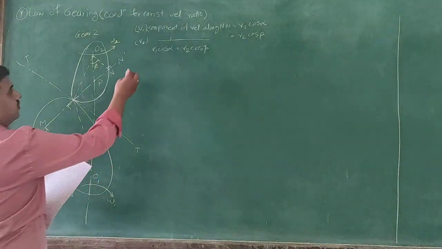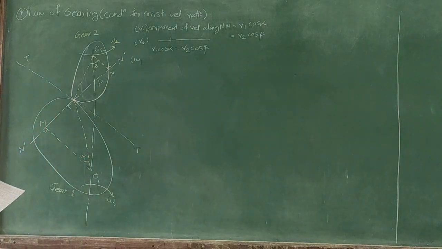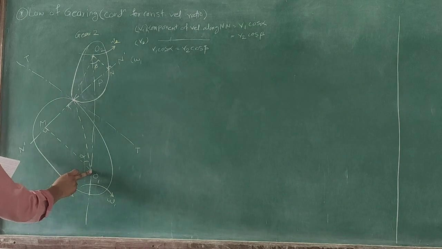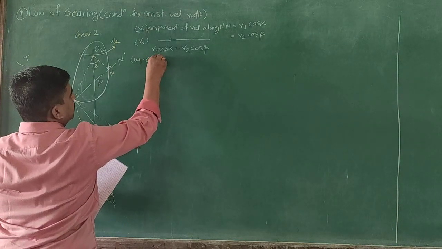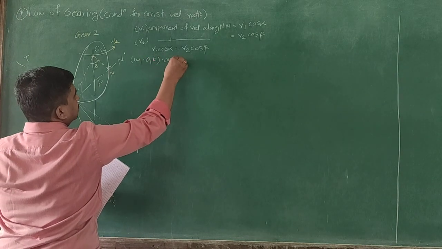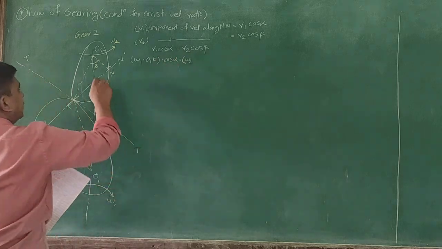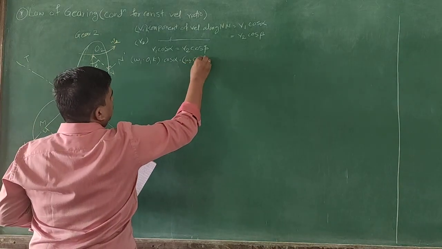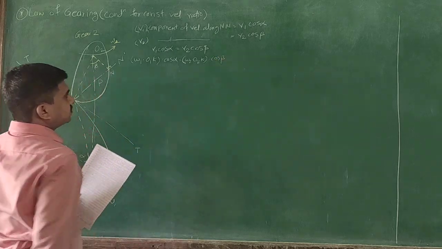For V1 we can write omega 1 into O1K into cos alpha. Similarly, for V2, omega 2 into O2K into cos beta.